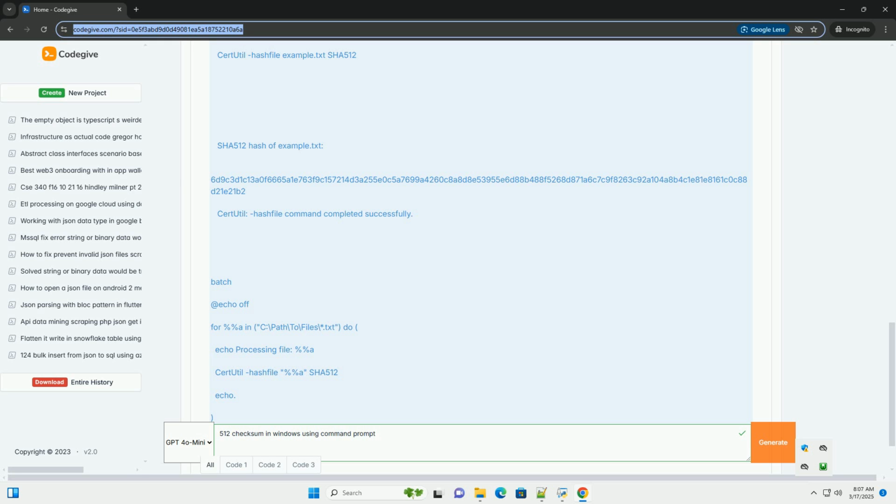2. Compare the calculated hash with the vendor's hash. Carefully compare the hash you calculated with the SHA-512 checksum provided by the software vendor, for example on their website or in a text file. It's crucial that you verify the vendor's checksum from a reputable source, not just from the downloaded file itself. 3. Result: if the checksums match exactly, the downloaded file is almost certainly the original, untampered file. If the checksums don't match, the downloaded file has been altered in some way.